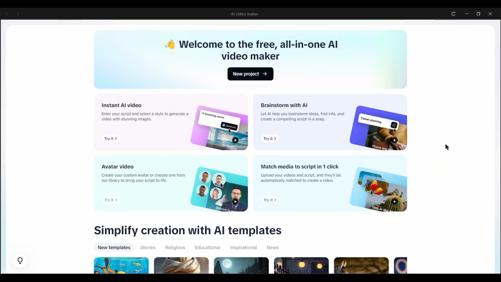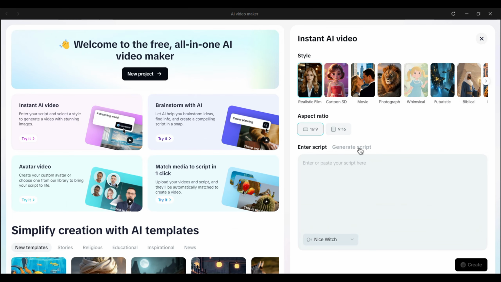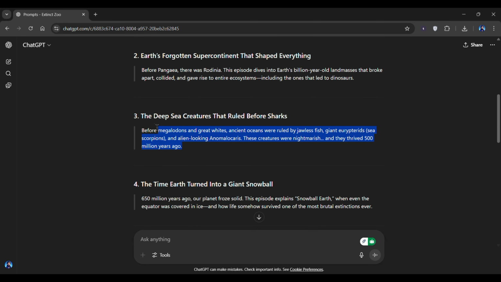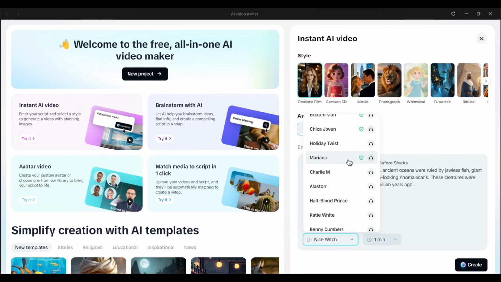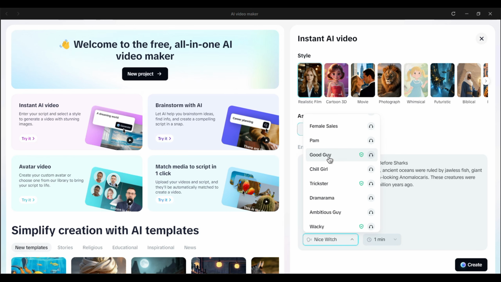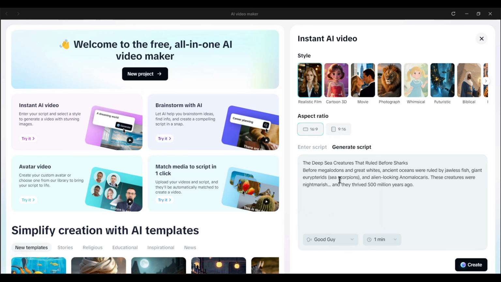Click on Instant AI Video and select the Generate Script option. Begin by pasting the video idea you picked from ChatGPT. Next, choose a voiceover from here. It has a wide range of options. I particularly like Good Guy voice, as it matches with the vibe of our niche.